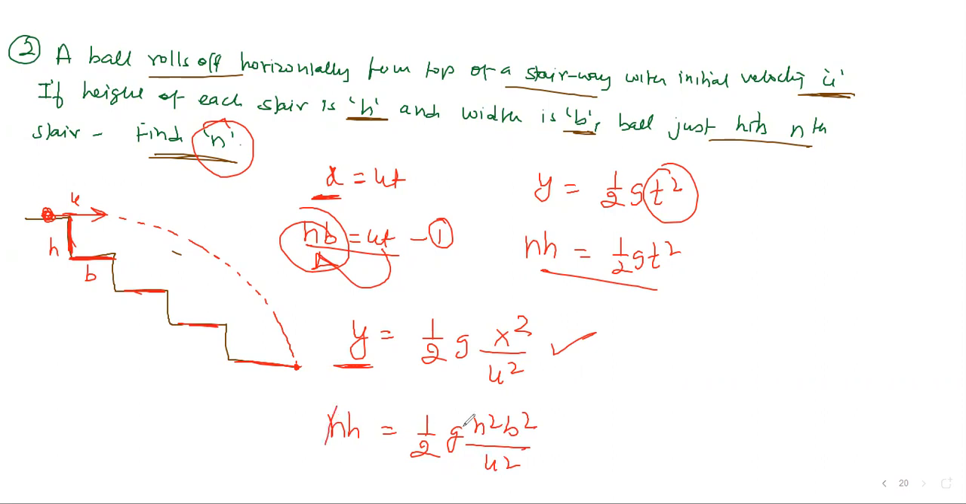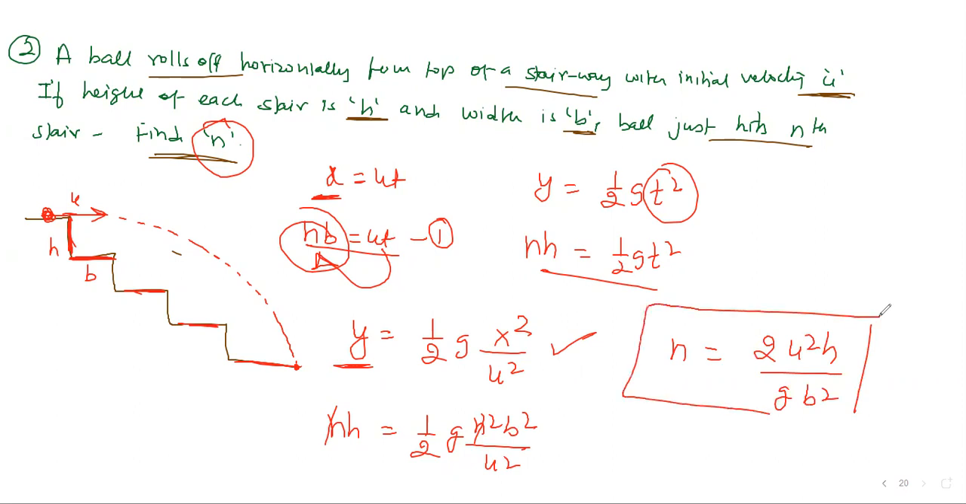One n you can cancel here. Then what is the remaining n? That becomes 2 times u square into h upon g into b square. That will be the number of the stair or step where it will fall. Okay.